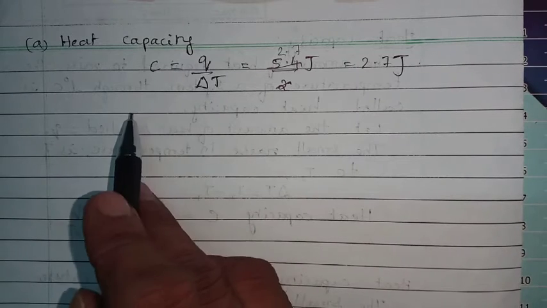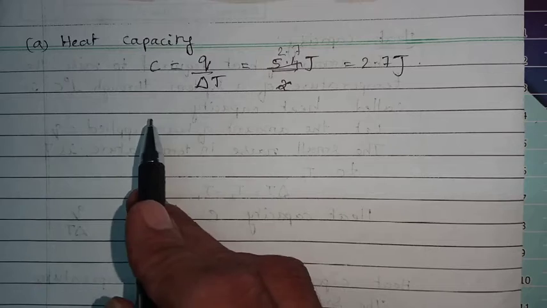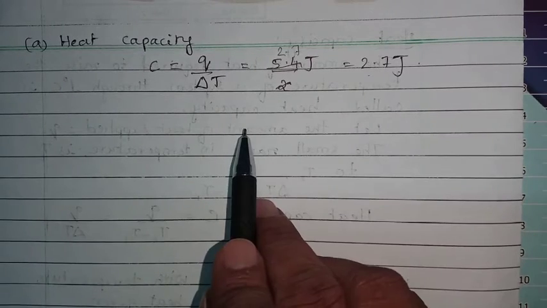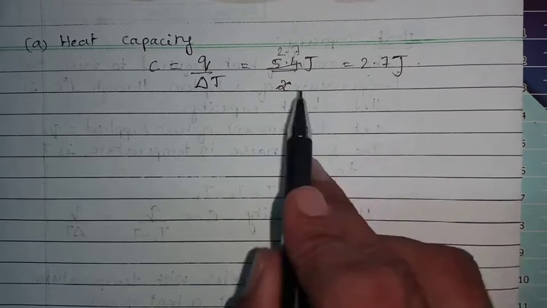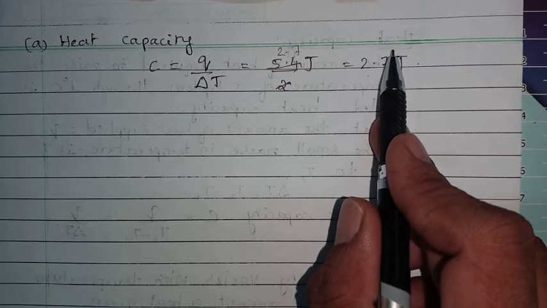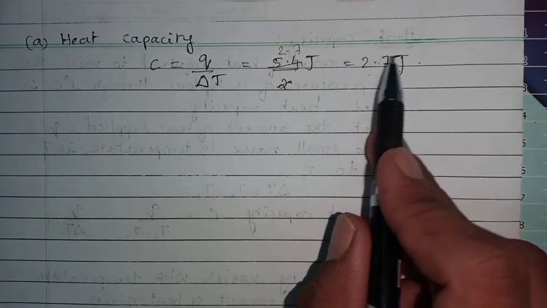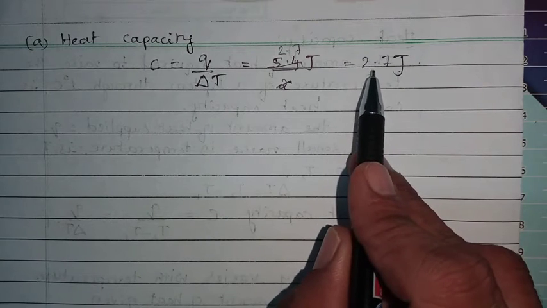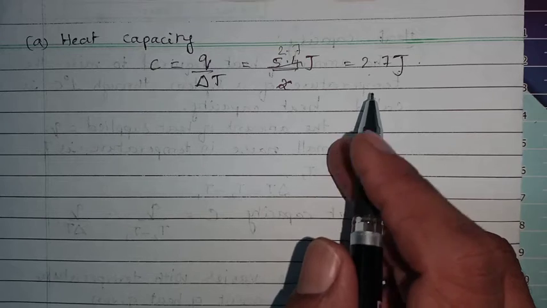In place of 3 gram, if we have 10 gram, this value changes. In place of that, 100 gram, again this value changes. It means as the amount of the substance changes in the system, the heat capacity of the system also changes. So it is an extensive property.